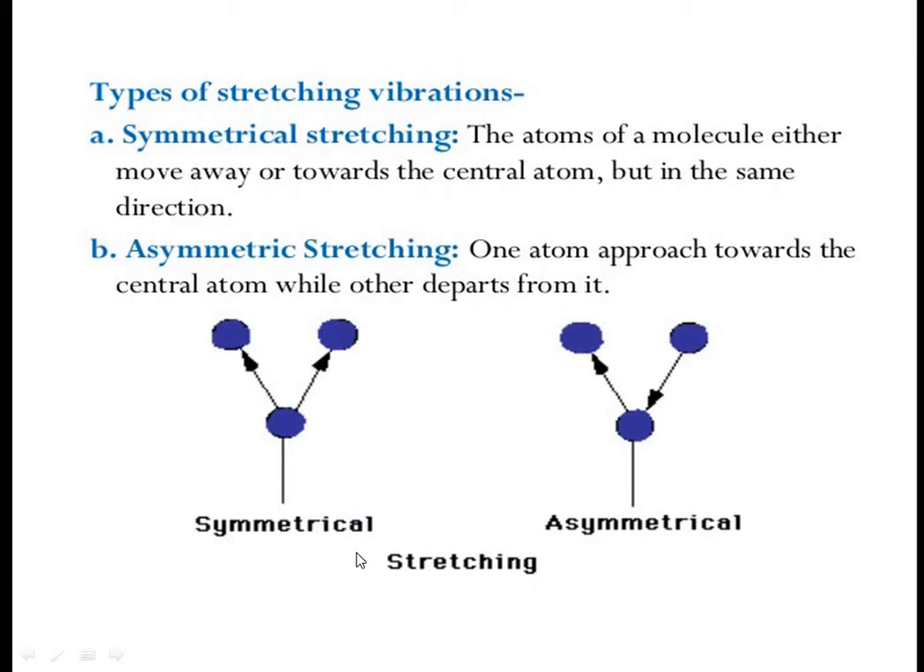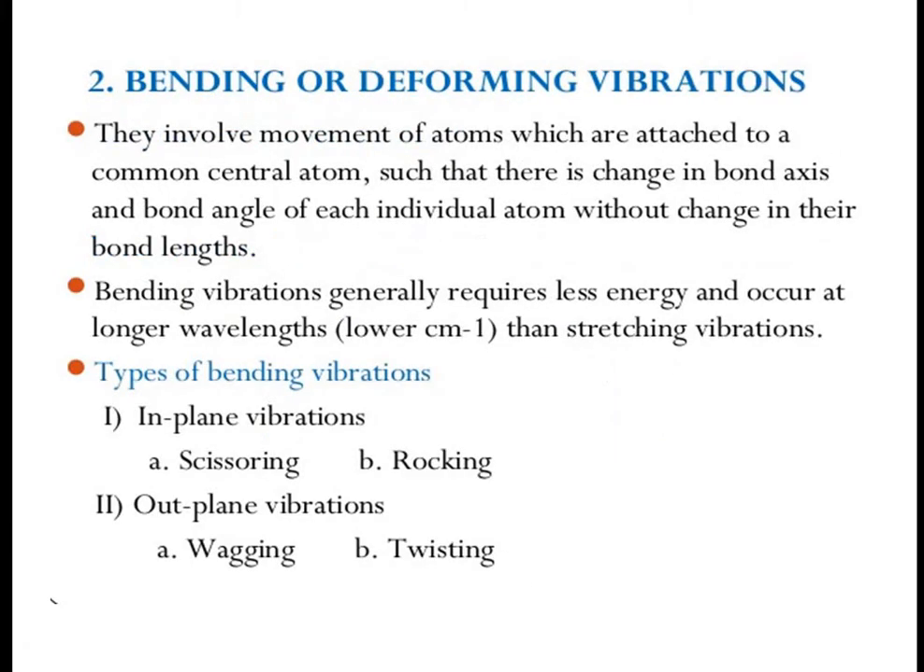So these are the two types of stretching vibration, symmetrical and asymmetrical. With the help of the diagram you can easily understand the difference between them. In symmetrical, the atoms move away from or towards the central atom, and in asymmetrical, one is moving towards the central atom and the other is moving apart from it. The next is bending or deforming vibration.